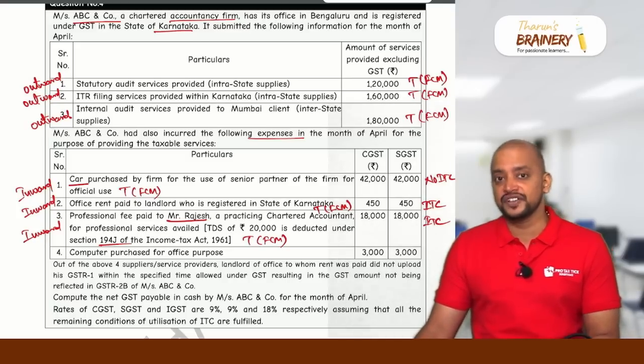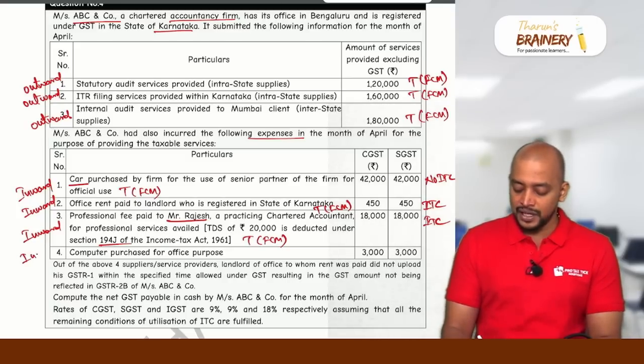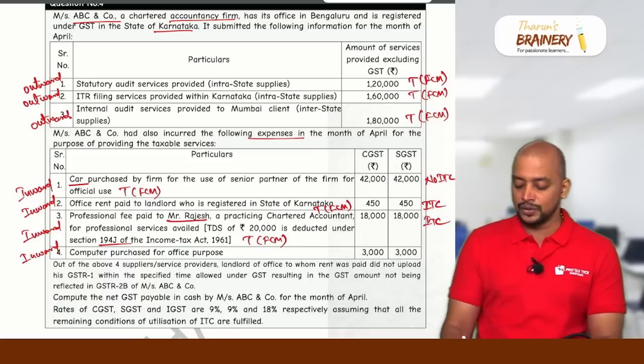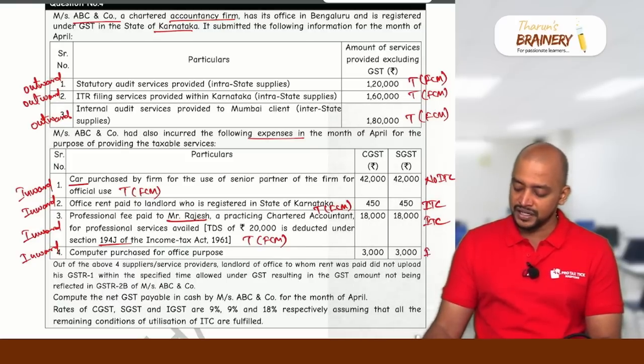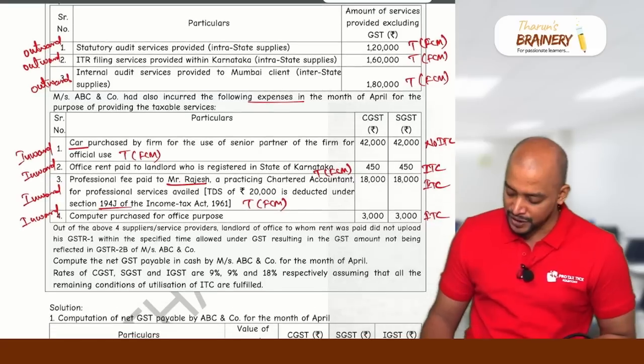Computers purchased for office purpose, again it is an inward. Computers will come under capital goods. Office purpose, nowhere in the block credit, used in the course or furtherance of business. So ITC is available with respect to this.